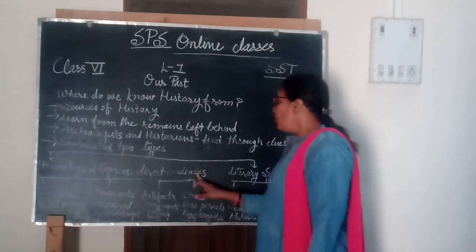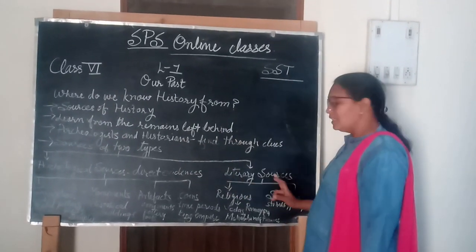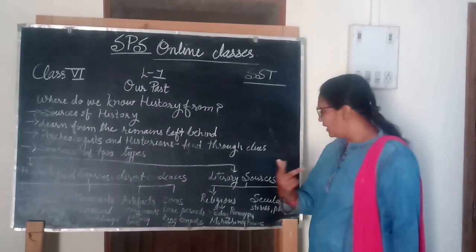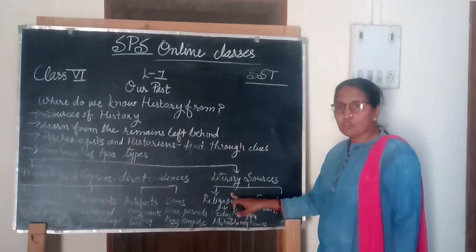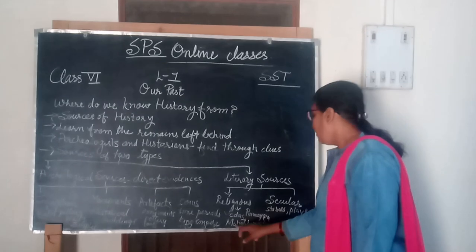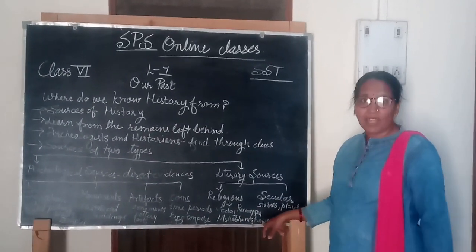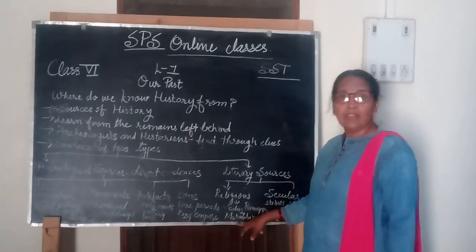Now if we come to the second source of history, that is literary sources. Literary sources can be further divided into two sections, religious and secular. What are religious sources? These are concerned with religion. Vedas, Ramayana, Mahabharata, Gita, Puranas, they all tell us about the religion of that time period and the history and lifestyle of that time period.